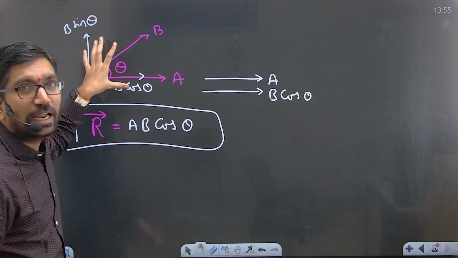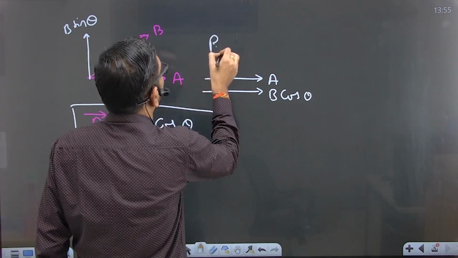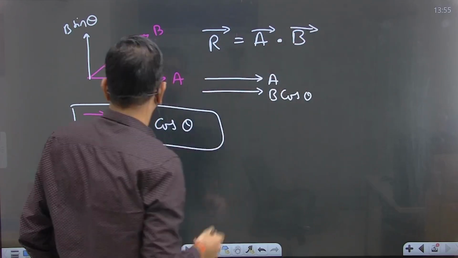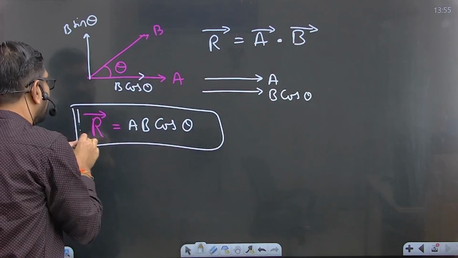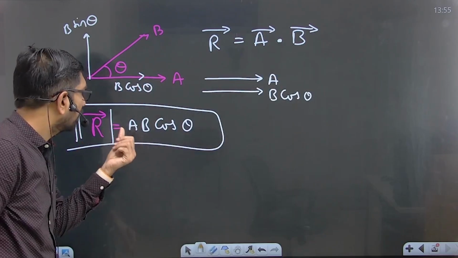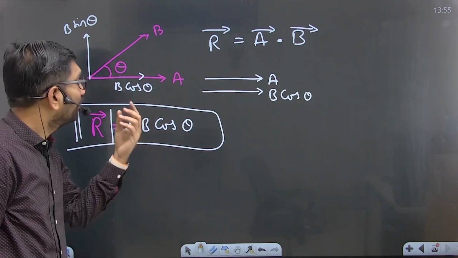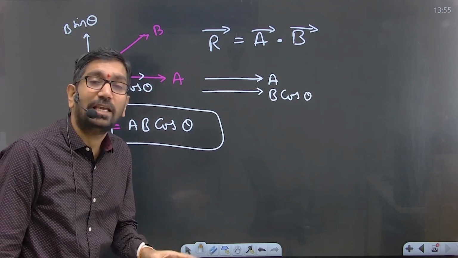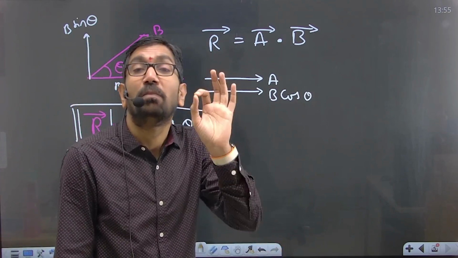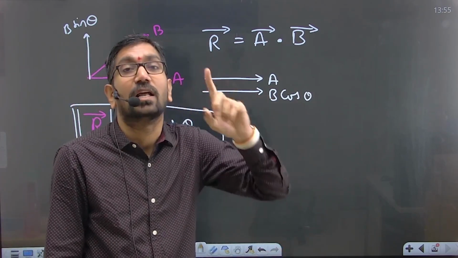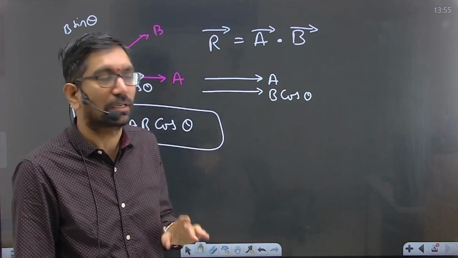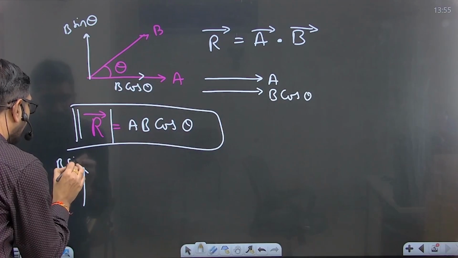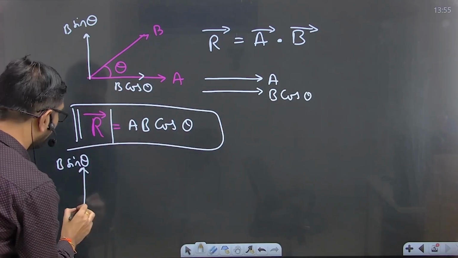So, write down this one in vector representation. R bar is equal to A bar dot B bar. Okay, so the final answer, what will you get? Magnitude of R bar is equal to what? AB cos theta. Remember this one. In case by mistake they are perpendicular to each other, which are perpendicular? B sin theta and A, no?